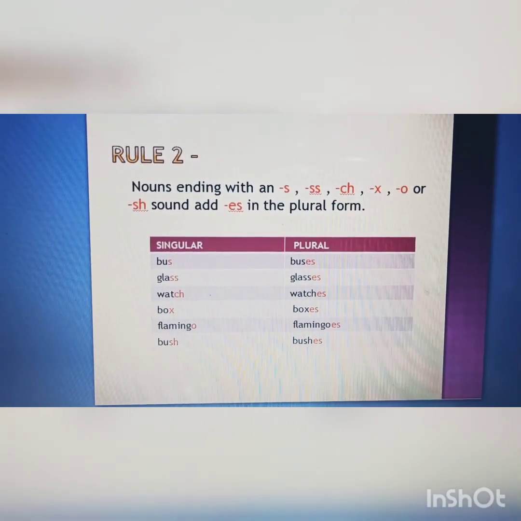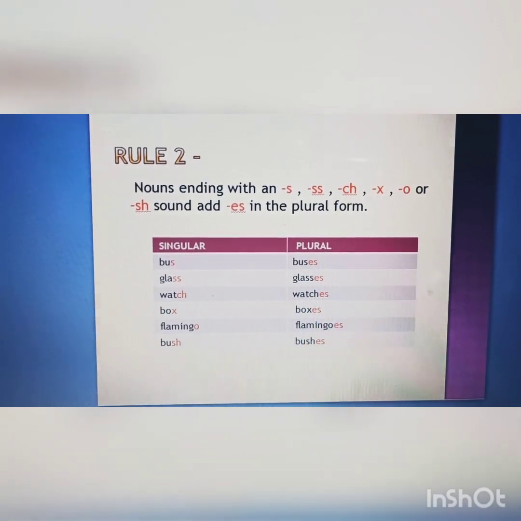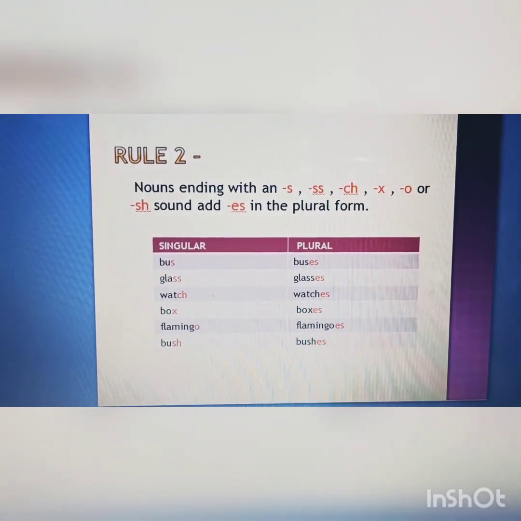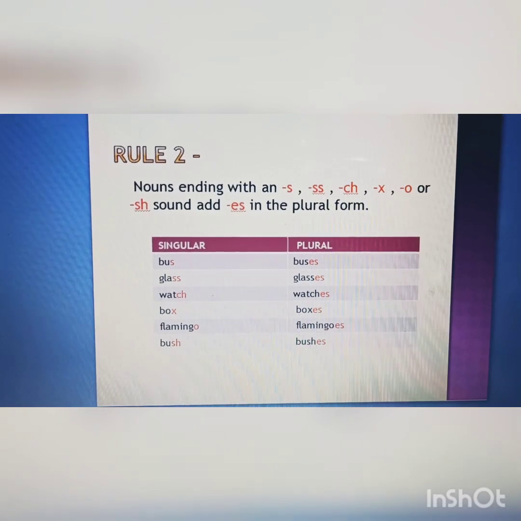Similarly, the plural of glass will be glasses. The plural of watch will be watches. The plural of box will be boxes.